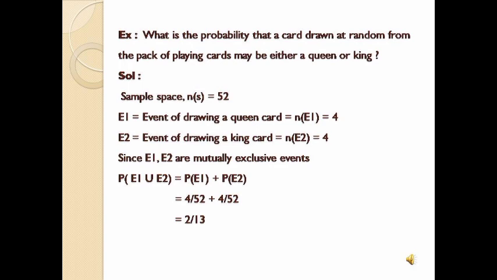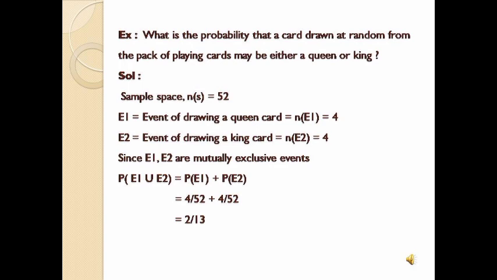So is there any common point between these two? No, because queen cards are different, king cards are different. So the probability of E1 intersection E2 is equal to phi, which is the null set. So we can say that E1 and E2 are mutually exclusive events.